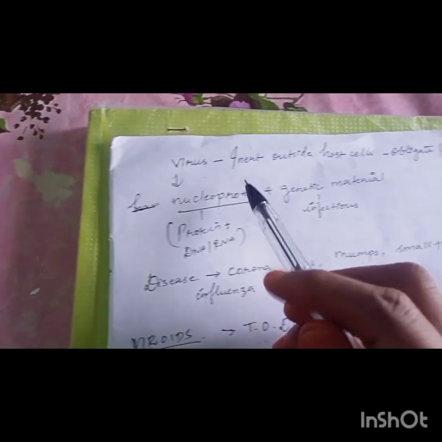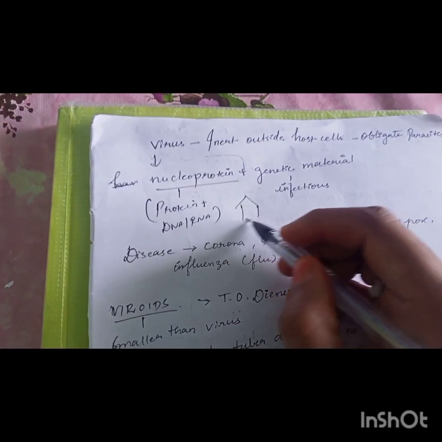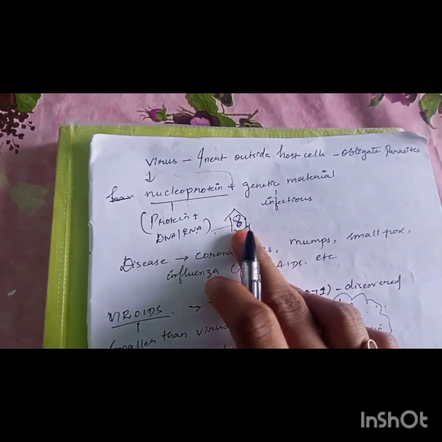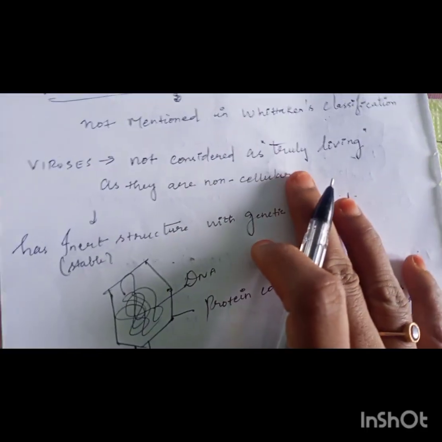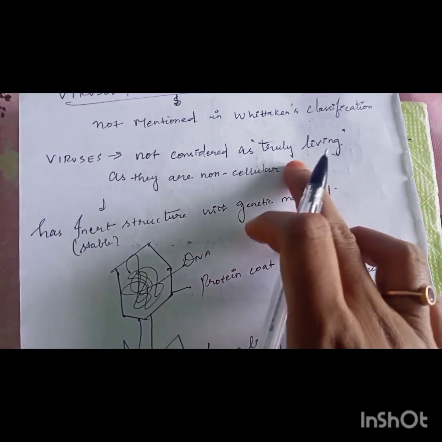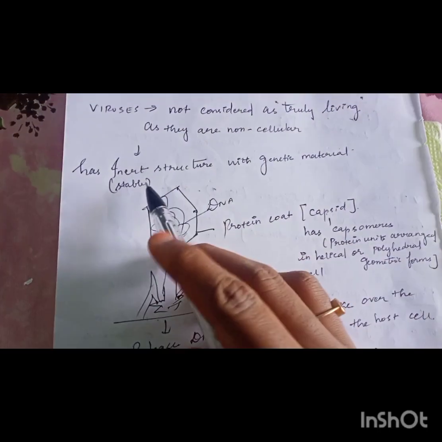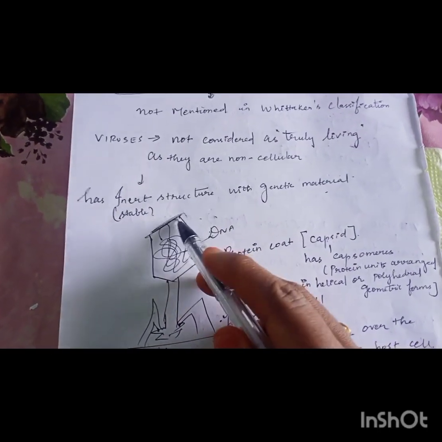So what is the structure of a virus? It will have a nucleoprotein, that is, a protein coat, and inside it either DNA or RNA will be present. Only these two structures form the virus, and it doesn't have a true cell or any other cell organelles, and hence it is not considered as truly living. It has an inert structure with genetic material. The inert structure is the protein coat.